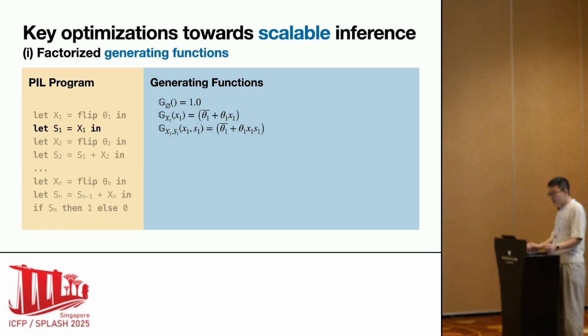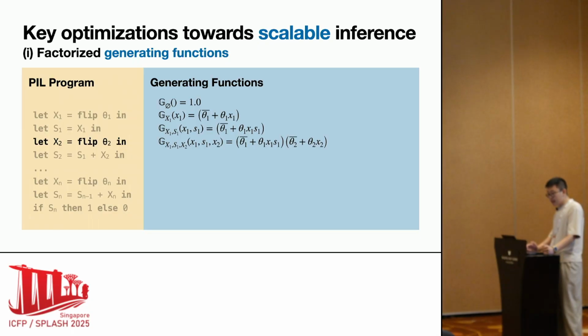And then the second line of the PLL program further transforms it into a generating function that takes x_1 and s_1 as input. Up to this point, the random variable x_2 is independent of x_1 and s_1. So the new generating function is the product of the previous one and a factor associated with x_2. In other words, it remains factorized.